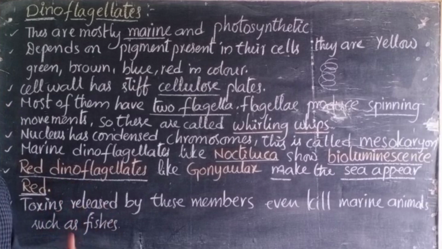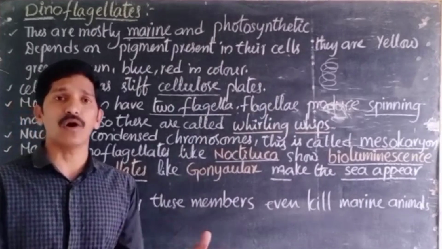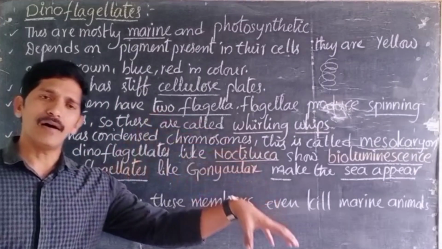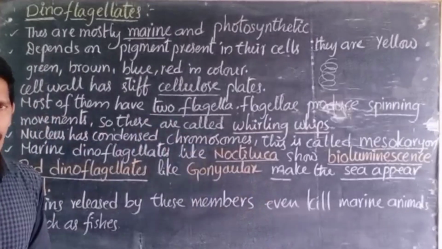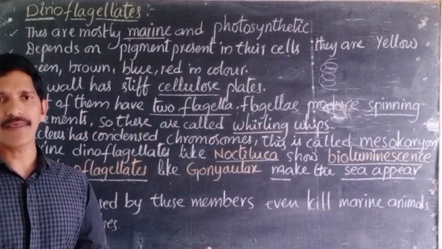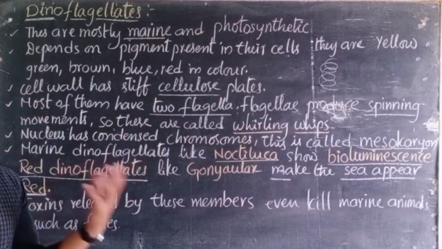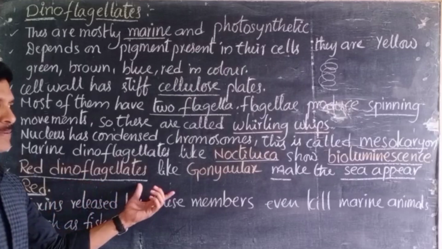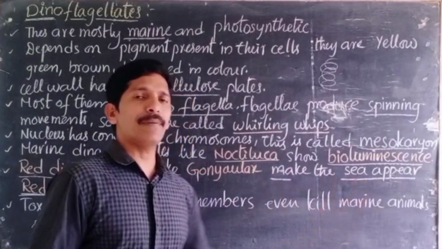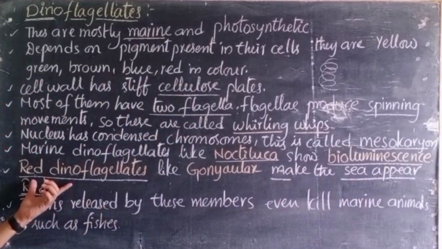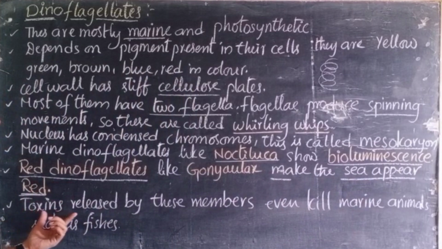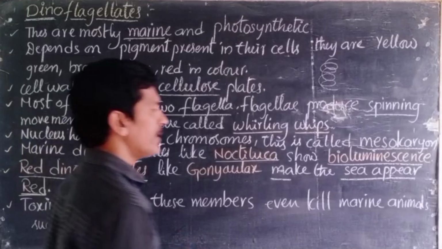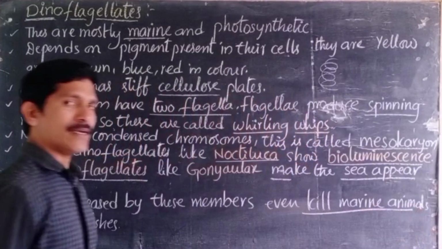And in villages also we see green colored water. The water is not green, right? Because of the kind of diatoms present in the water, it appears green. The complete water looks green in color. In the same way, here also red dinoflagellates are present in the seas, and the sea appears red in color. Later, these produce some toxins. They release toxins, and even kill marine animals. Sometimes they can kill the